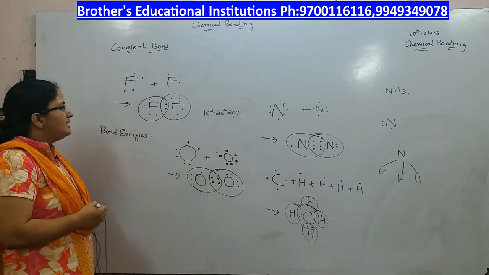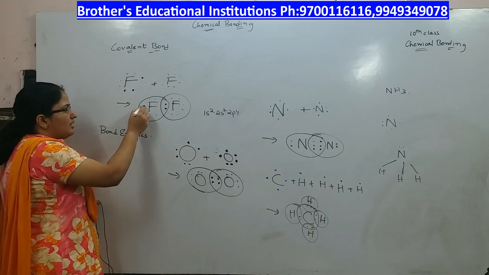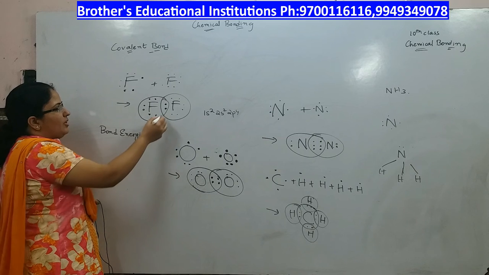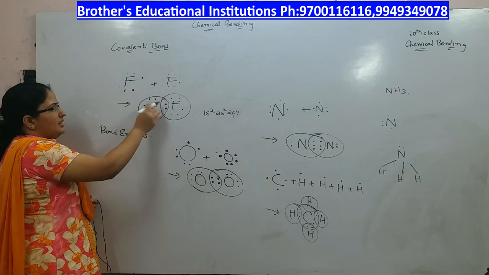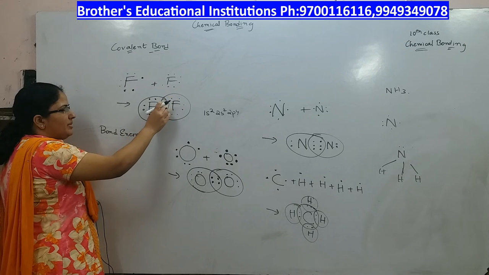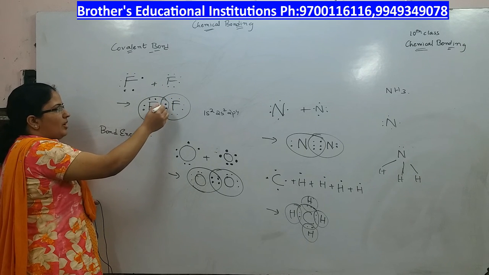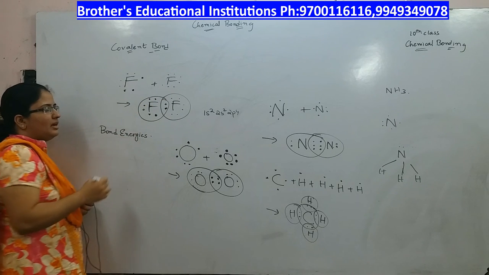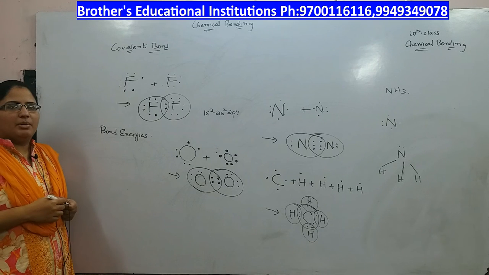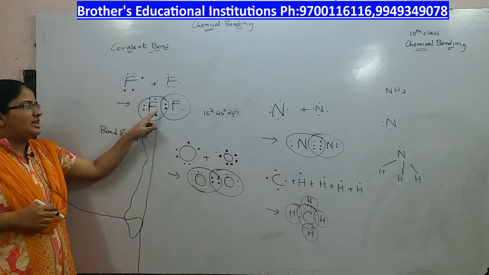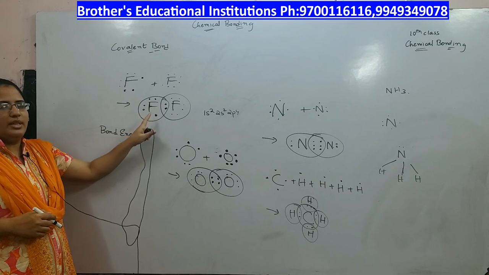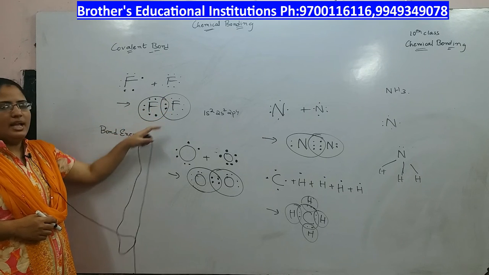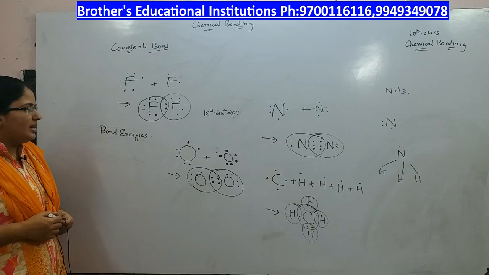For example, let us take fluorine atom. Fluorine atom has got 7 electrons in the outermost shell. Now, each fluorine atom gives 1 electron for sharing. So, altogether this fluorine atom will have 8 electrons, this fluorine atom will have 8 electrons in the outermost shell and they become stable. Now, whenever electrons are shared, these electrons belong to both the atoms. Now, if you see, this fluorine atom has got 8 electrons, this fluorine atom also has got 8 electrons. Hence, it is stable.